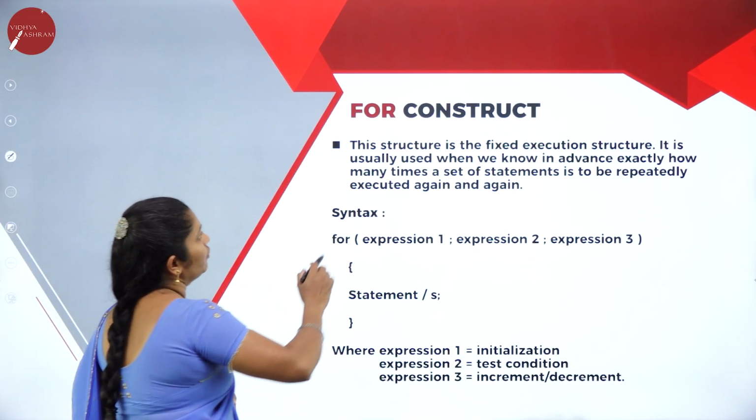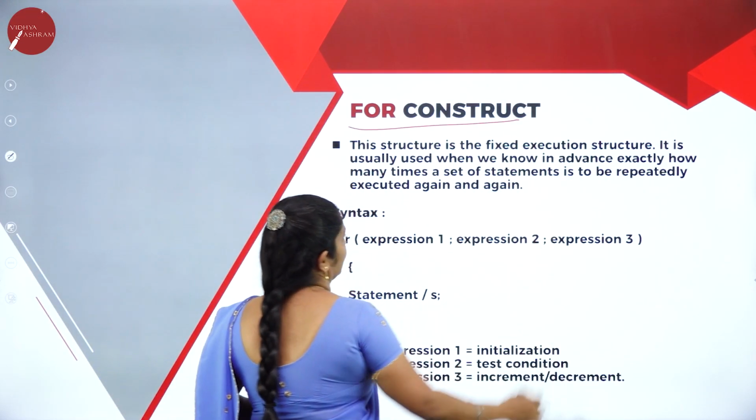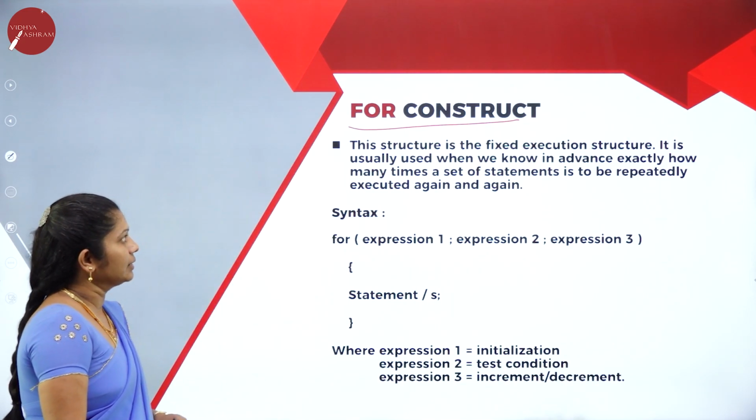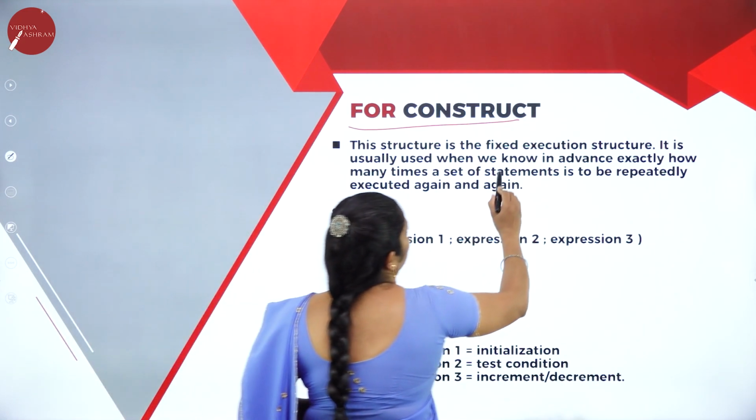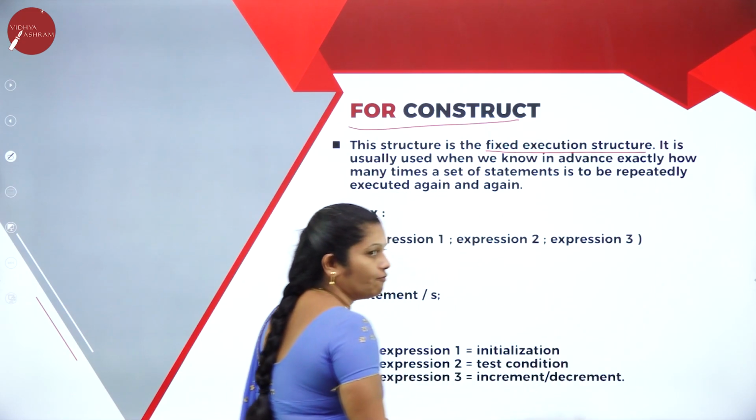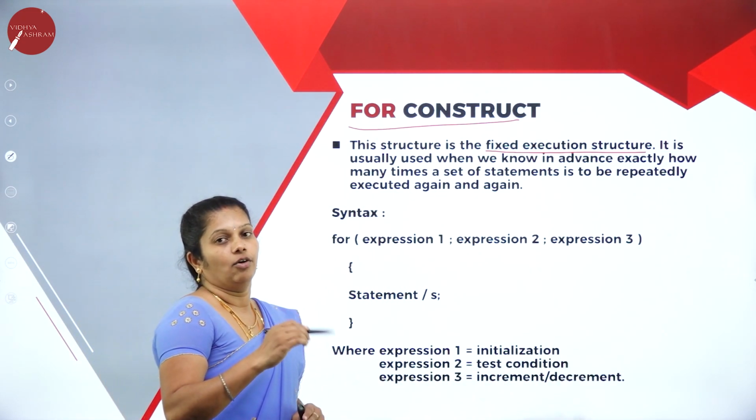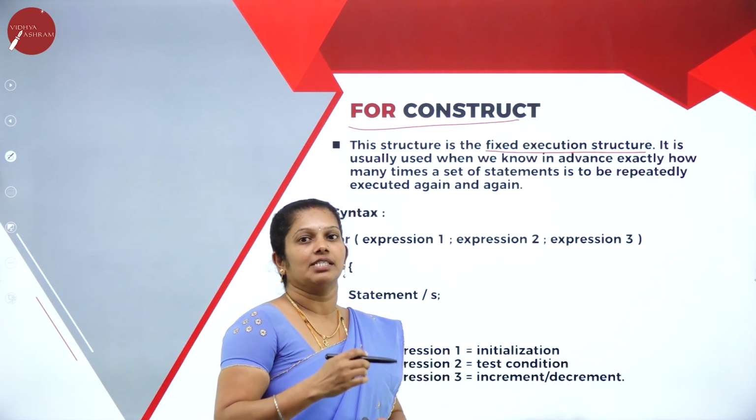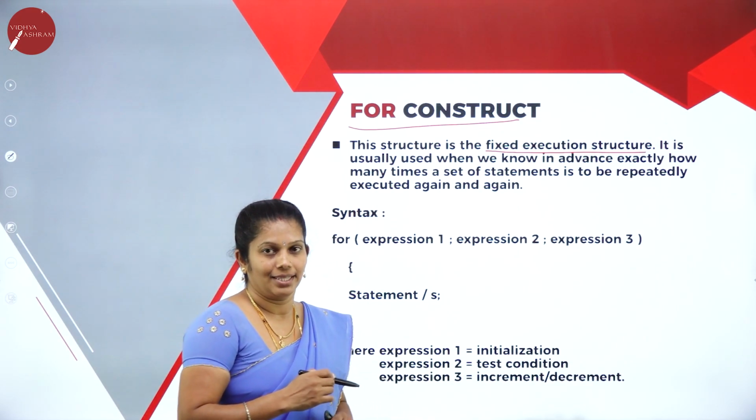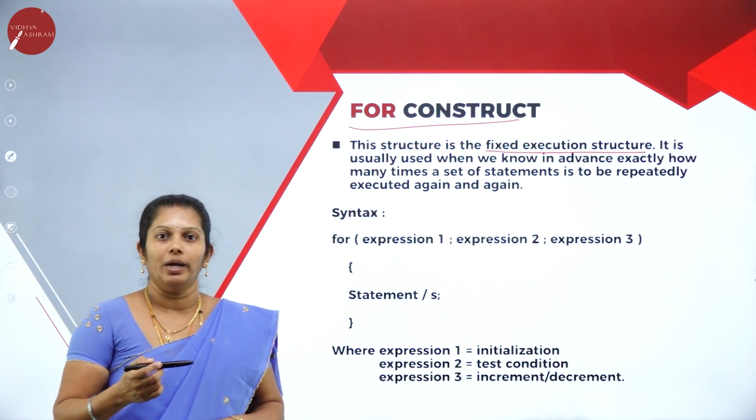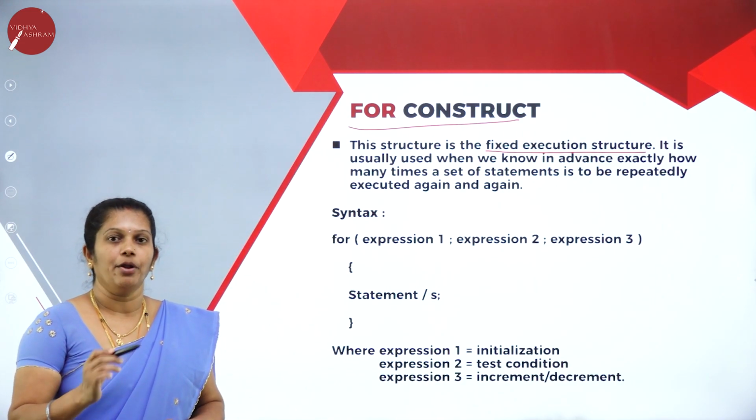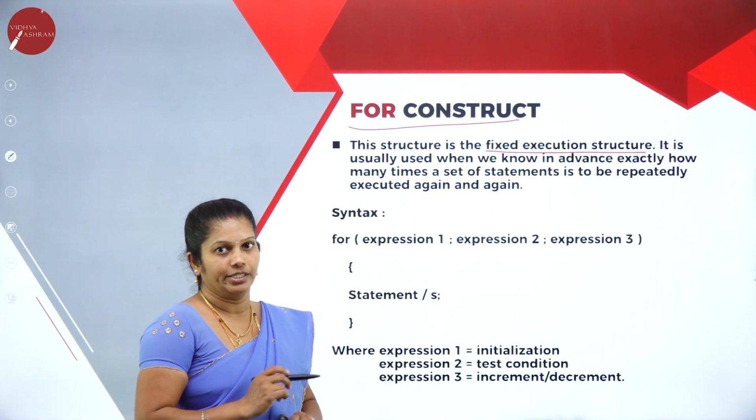Next, we will explain regarding the for construct. The for construct is a fixed execution structure. Fixed execution. Here in the beginning itself, we come to know how many times the statement will execute again and again. Whereas in while as well as in do while, in the beginning we cannot predict. Depending upon the condition only, it is going to execute.